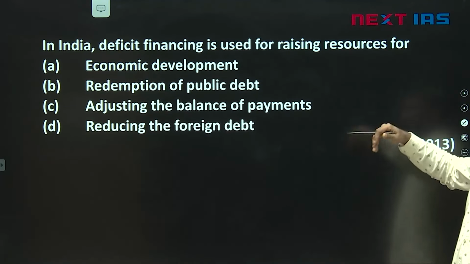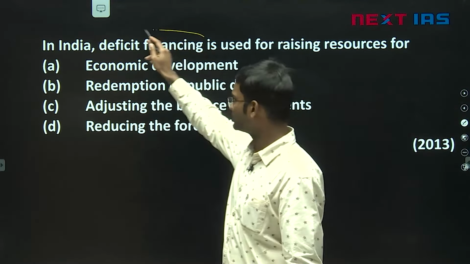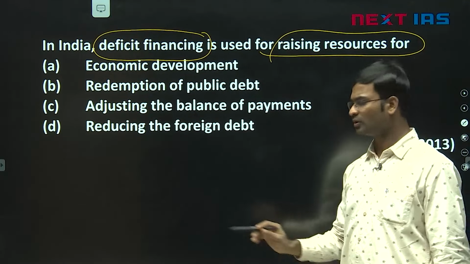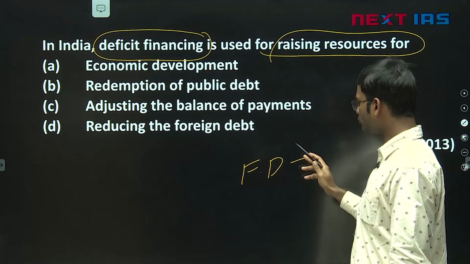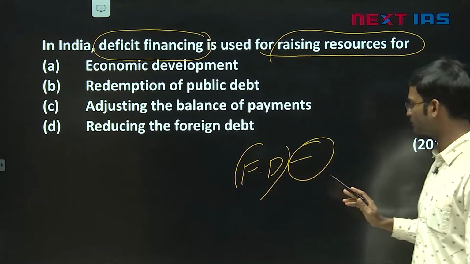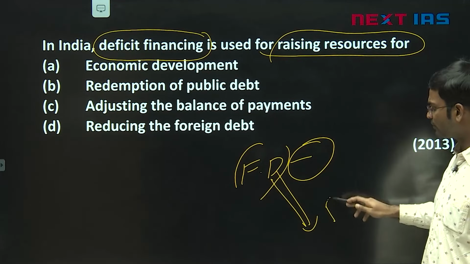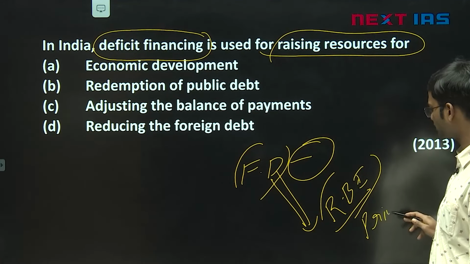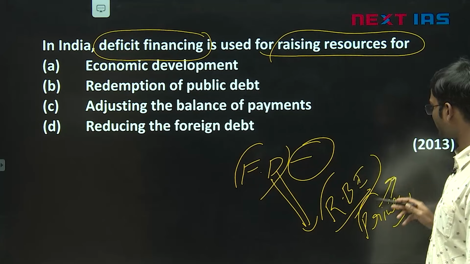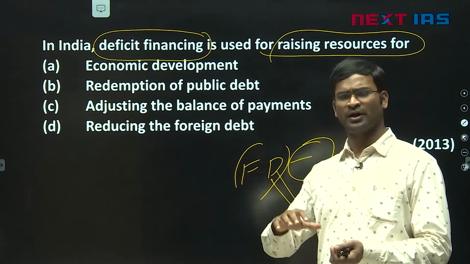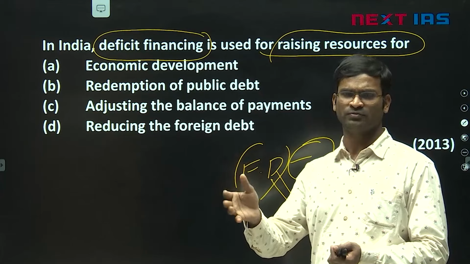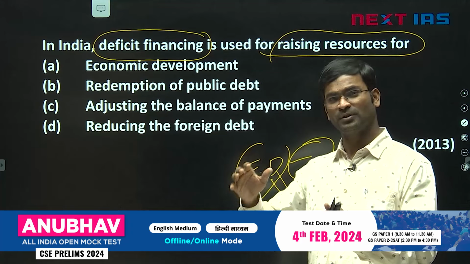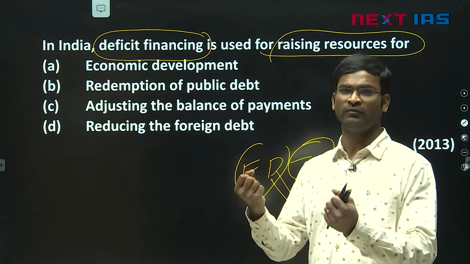Next question. In India, deficit financing is used for raising resources for. Again, when we have a deficit, we have to fill the deficit by borrowing, friends. Generally, when we are borrowing from the RBI by printing new currency, it is not a good option generally. So that is called deficit financing. Or they are borrowing through ways and means advances, WMA, by issuing treasury bills, etc. So here they are asking us the purpose of deficit financing. Why do we borrow, first of all, indirectly?